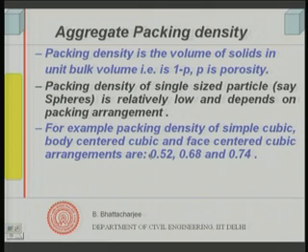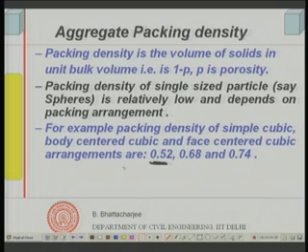If you have looked into crystal structure in your school days, it is the same there. So for a simple cubic arrangement, irrespective of the size of the particle, the packing density is 0.52. It is 0.68 for body centered cubic, and 0.74 for face centered cubic. Single particle size will always give you this.